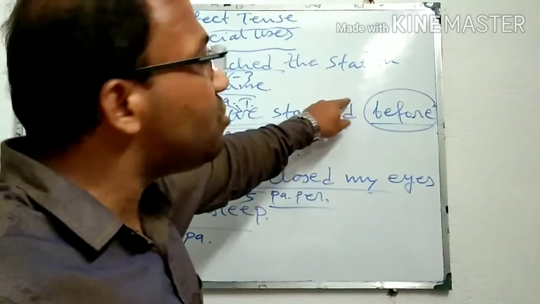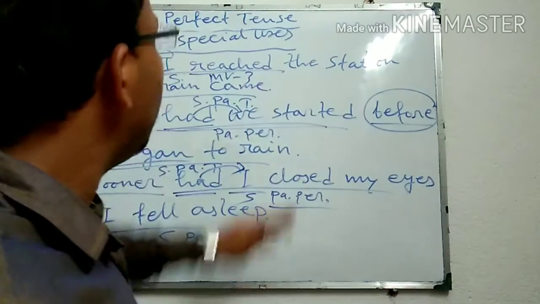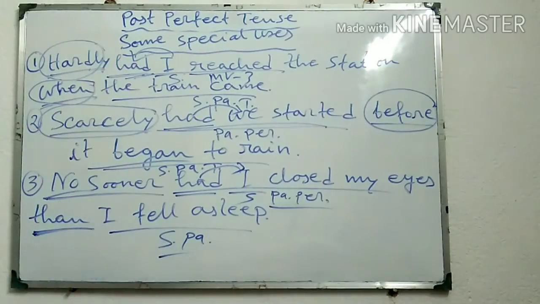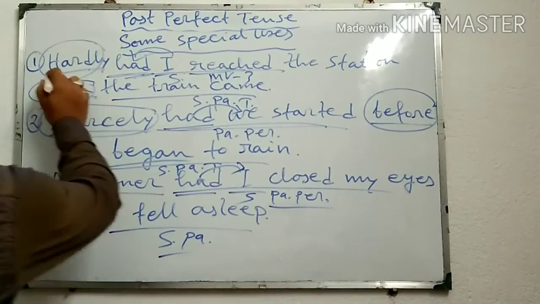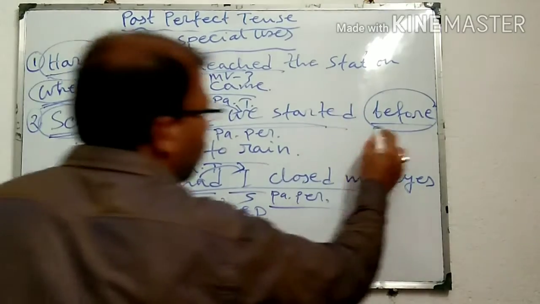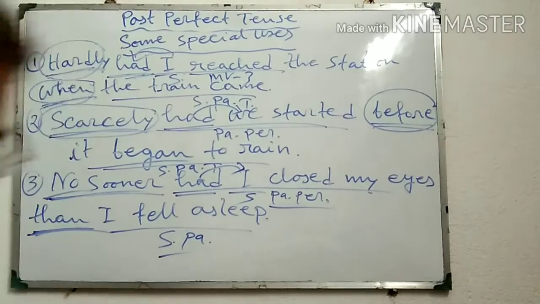The second event occurs or takes place or happens just immediately after the first event, and here hardly is followed by when, scarcely is followed by before, and no sooner is followed by than. Okay,